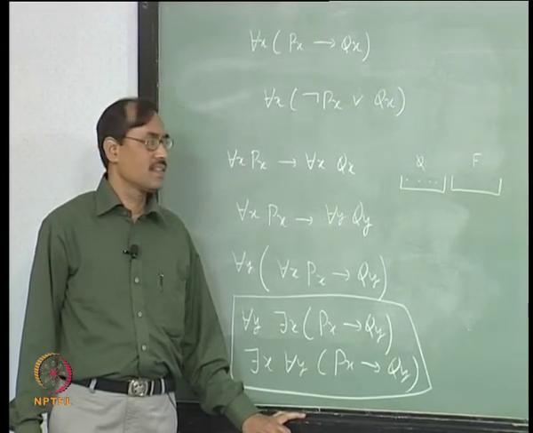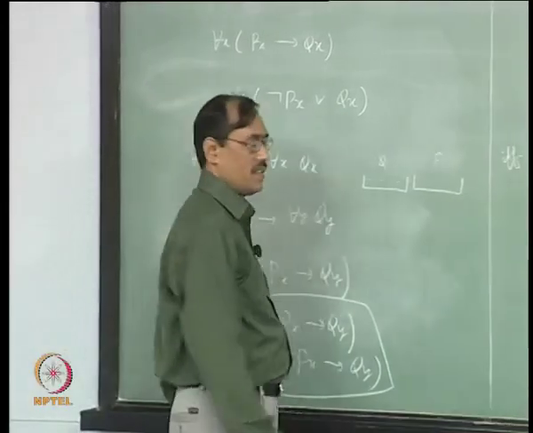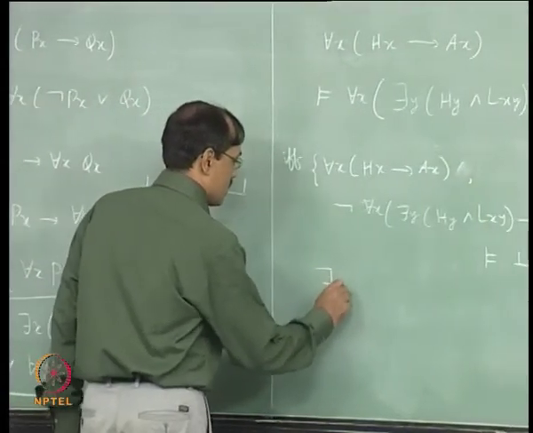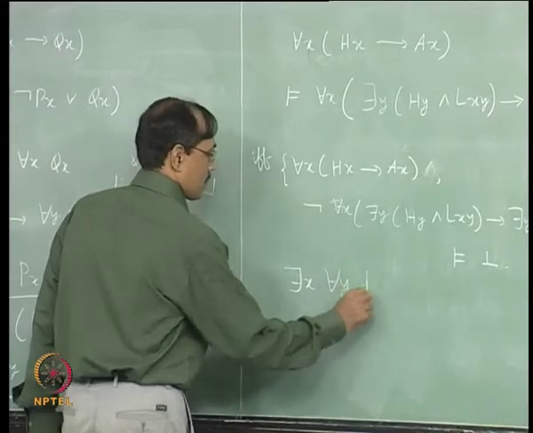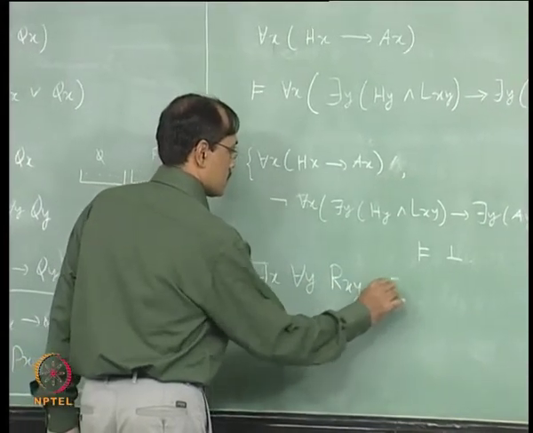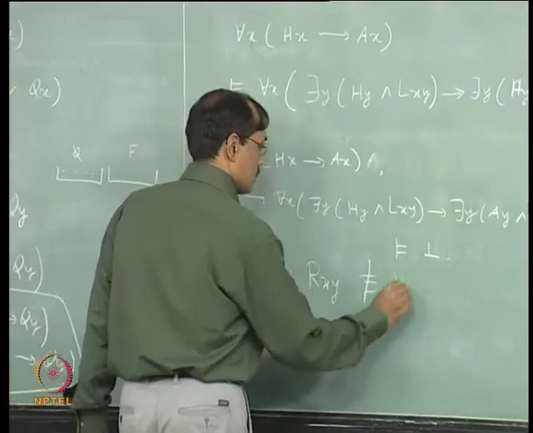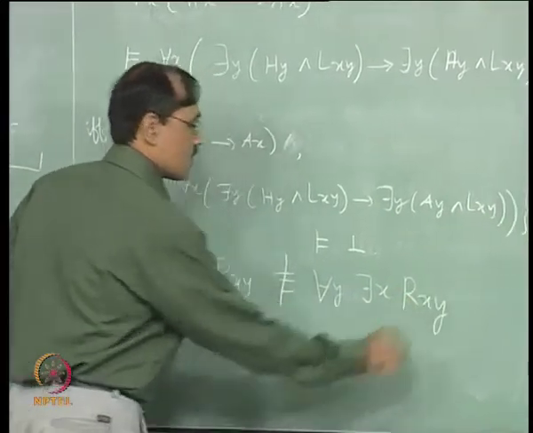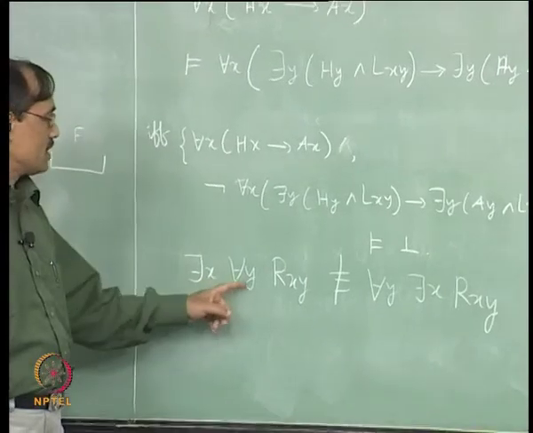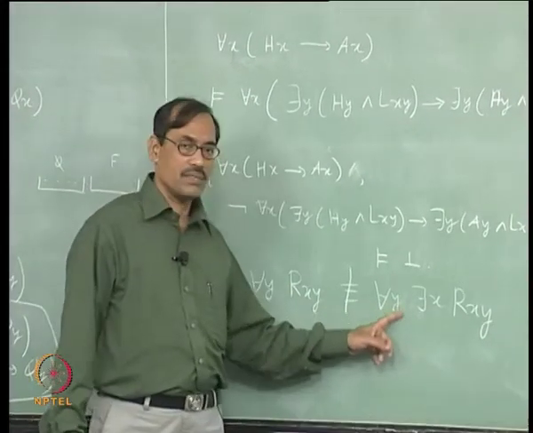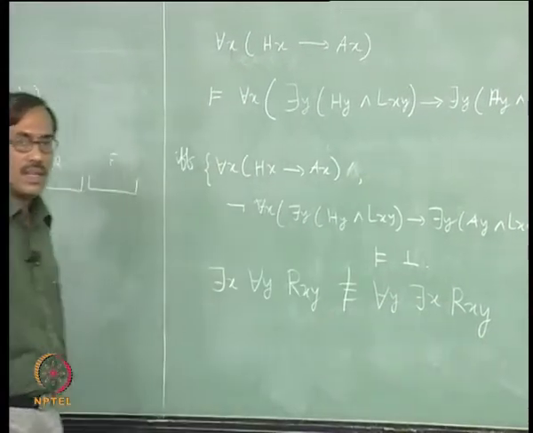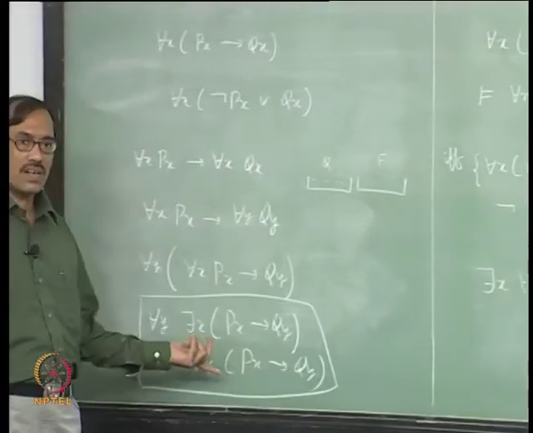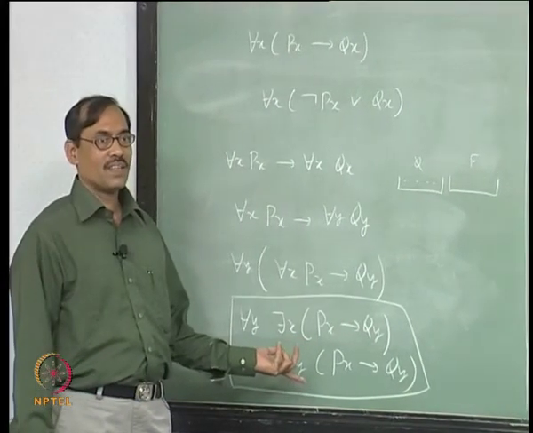It is true that this is not correct. This is what you are telling. If you take there is x for each y Rxy, it is not equivalent to for each y there is x Rxy, but it is not of the form Rxy. So think about it.